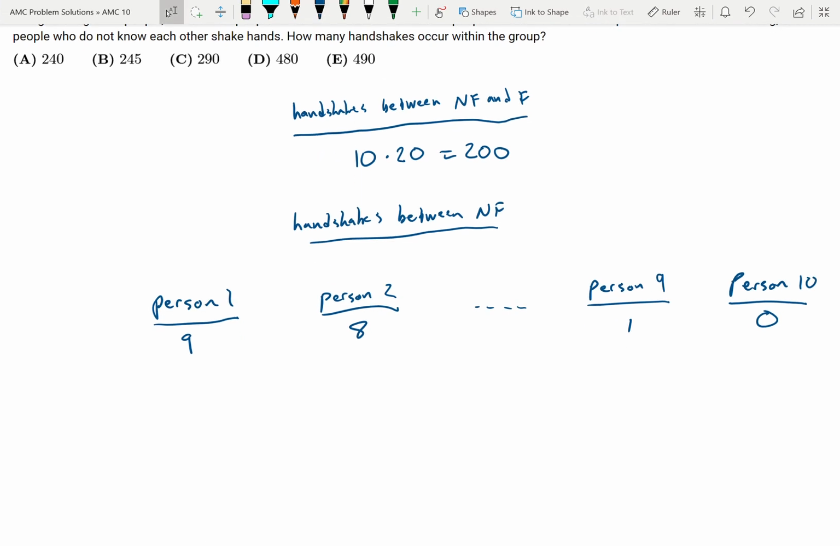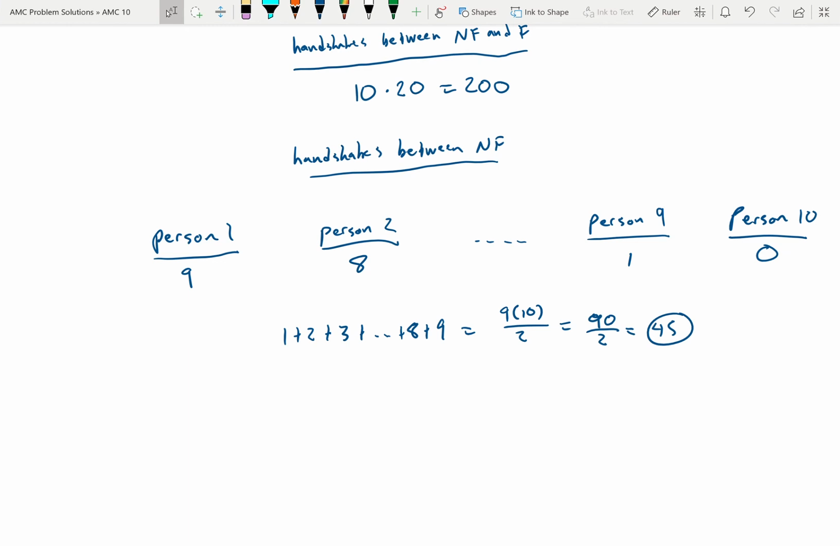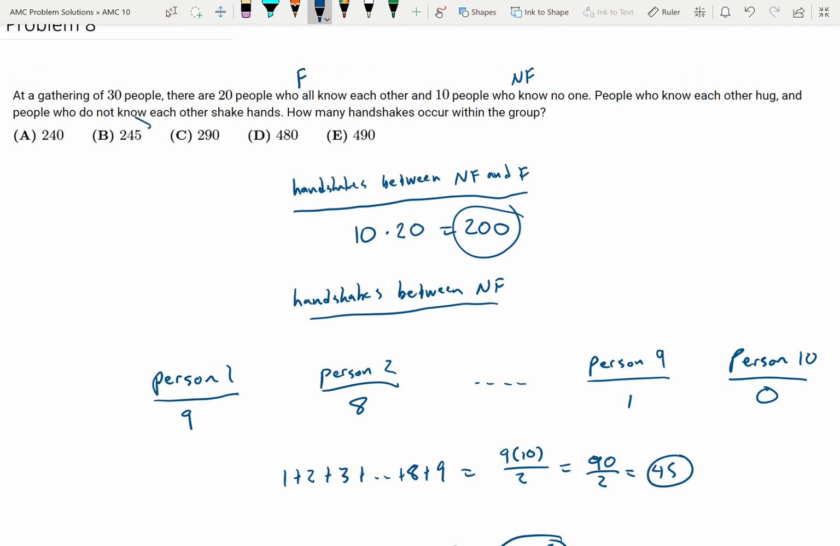So the handshakes between the NF group, it's just going to be 1 plus 2 plus 3 plus all the way plus 8 plus 9. And that's just the sum, 9 times 10 over 2, which is 90 over 2, which is 45. So the total handshakes that occur, we have our 200 here and 45, so it's going to be 200 plus 45. So we get 245 handshakes. And so the answer is going to be B.